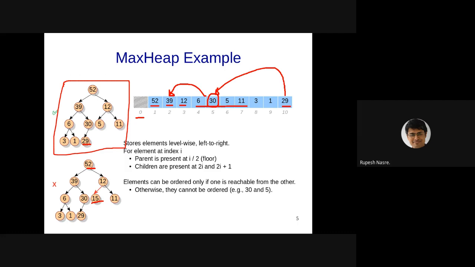But let's say 39 and 29 have a path between them, and therefore you will be able to say that there is some ordering between the two elements. Obviously, the source of this path is going to be larger in a max heap than the destination, and the opposite in a min heap. Okay. Any questions on this part so far? All right.